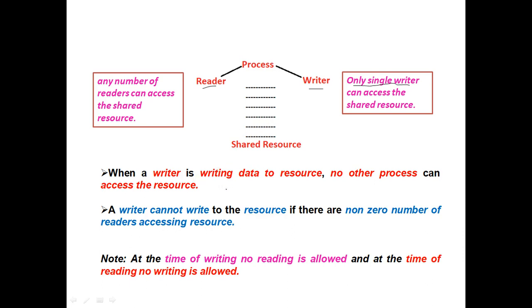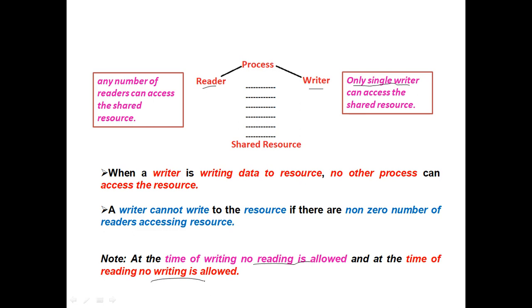And if the writer is trying to write some data into the resource, no other readers or processes should access it. Note that at the time of writing, no reading is allowed, and at the time of reading, no writing is allowed. So this is the problem statement.